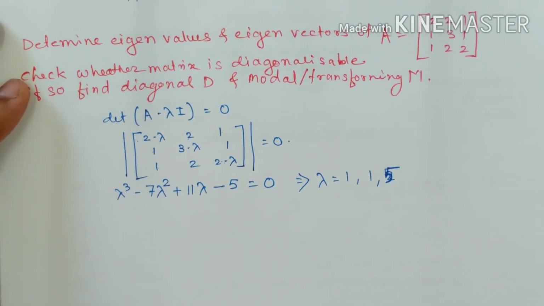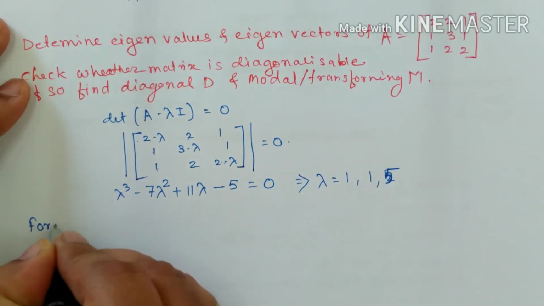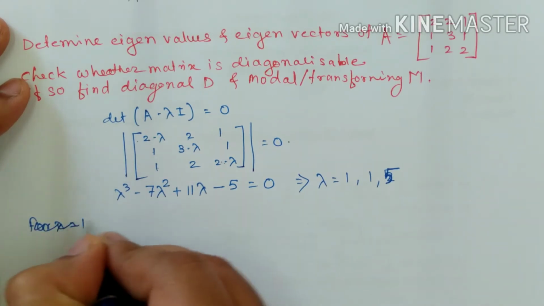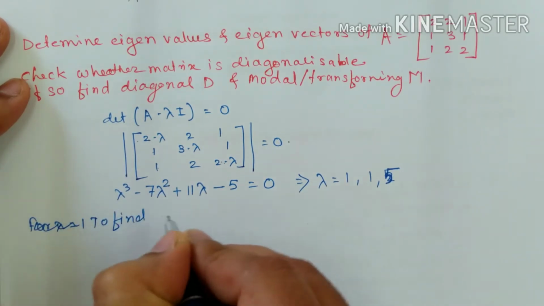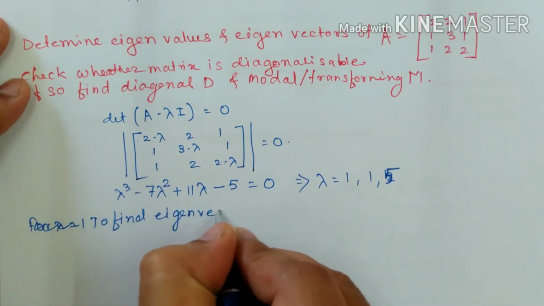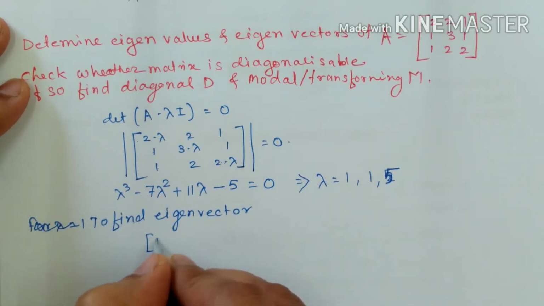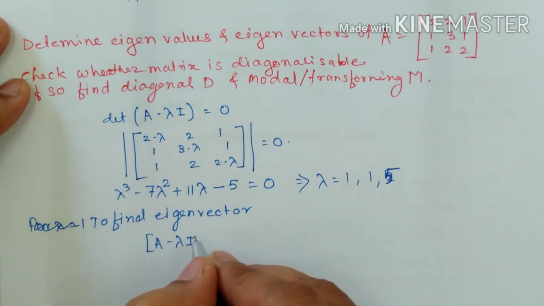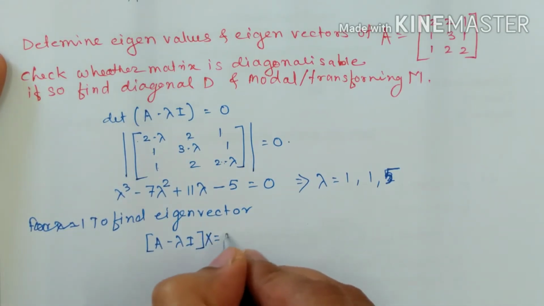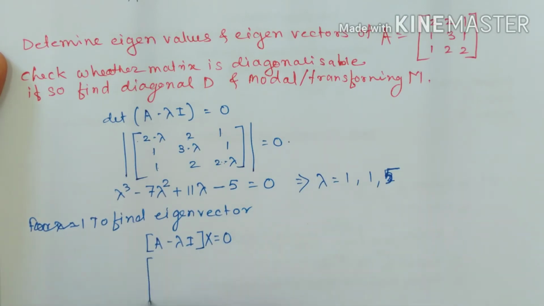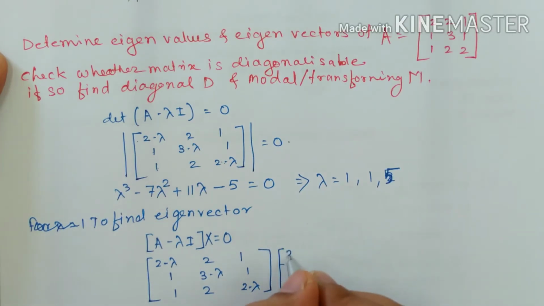Now for lambda equal to 1, to find the eigenvector, consider the matrix equation (A minus lambda I) X equal to 0. Your matrix A minus lambda I is 2 minus lambda, 2, 1; 1, 3 minus lambda, 1; 1, 2, 2 minus lambda, times X, that is x, y and z, equal to 0, 0, 0.